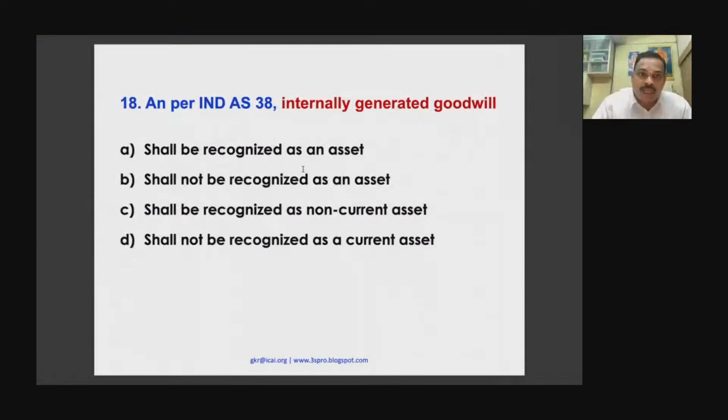So please understand. Shall be recognized as asset? No. Shall not be recognized as asset? Yes. So 18B. Shall be recognized as non-current asset? It will not come in the books. But how will then you will see the money of internal generated? Only by selling the business.